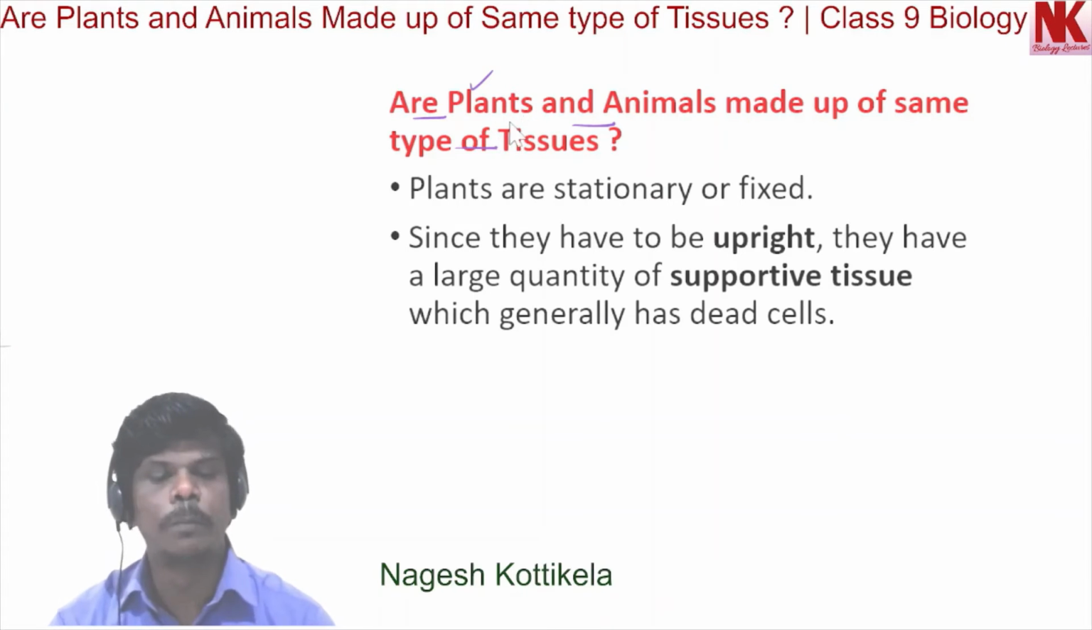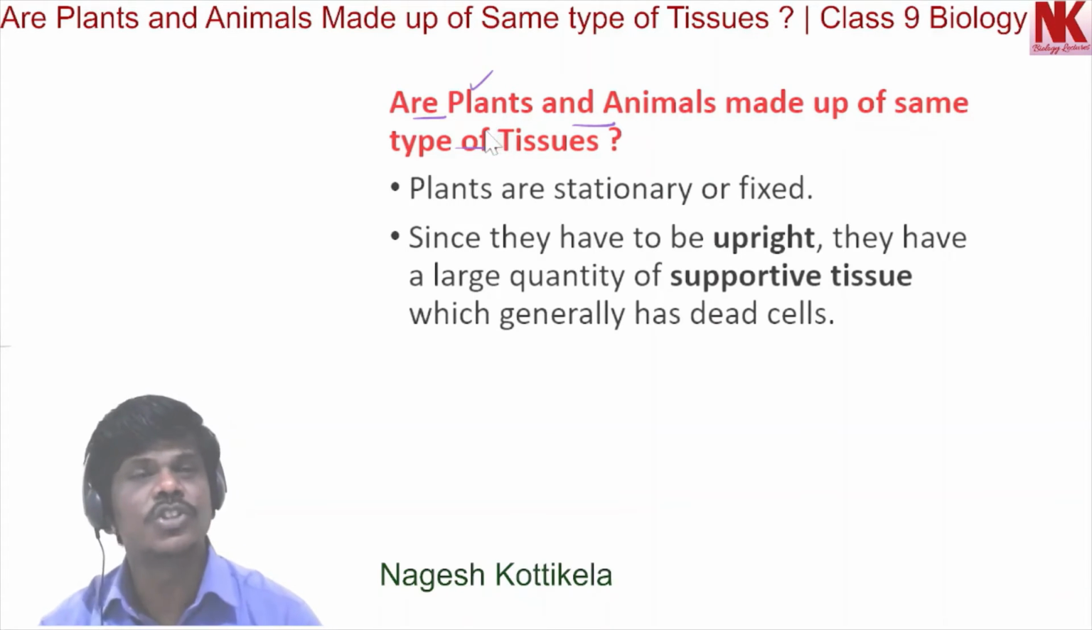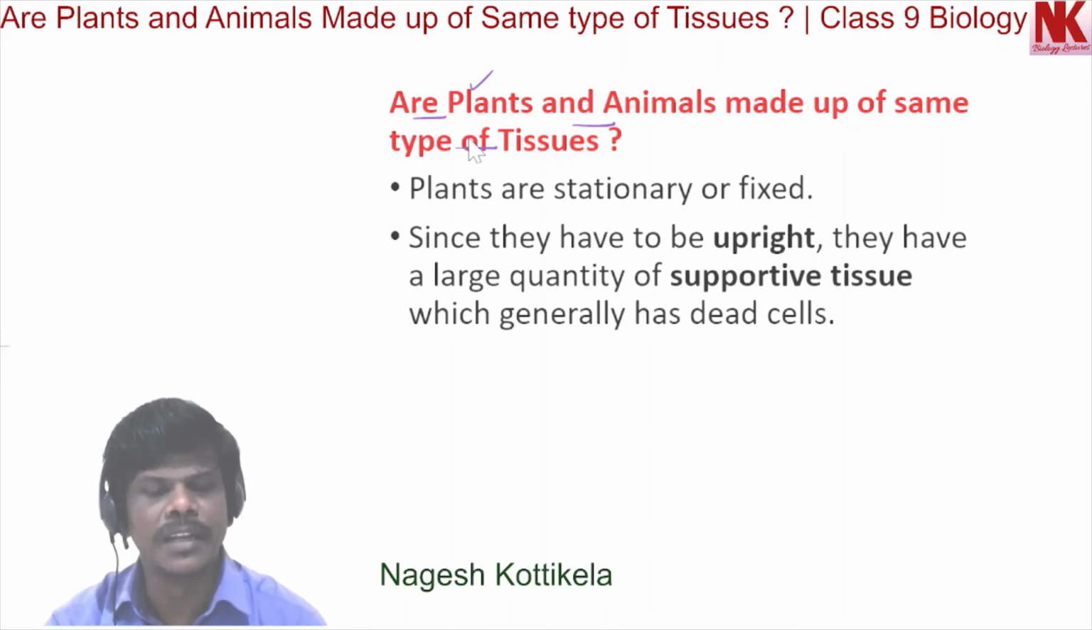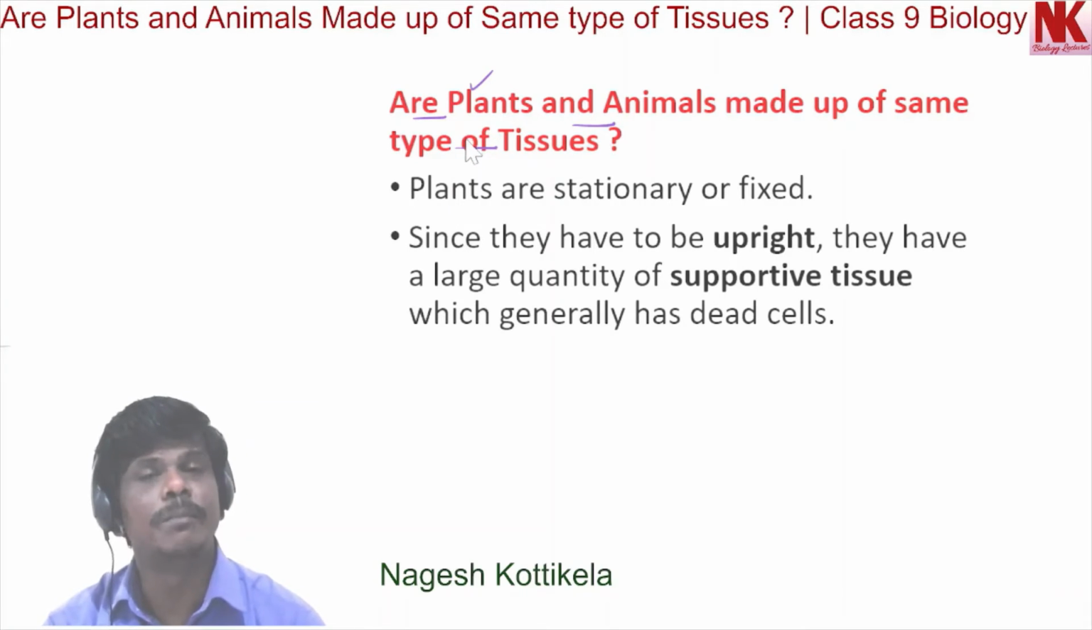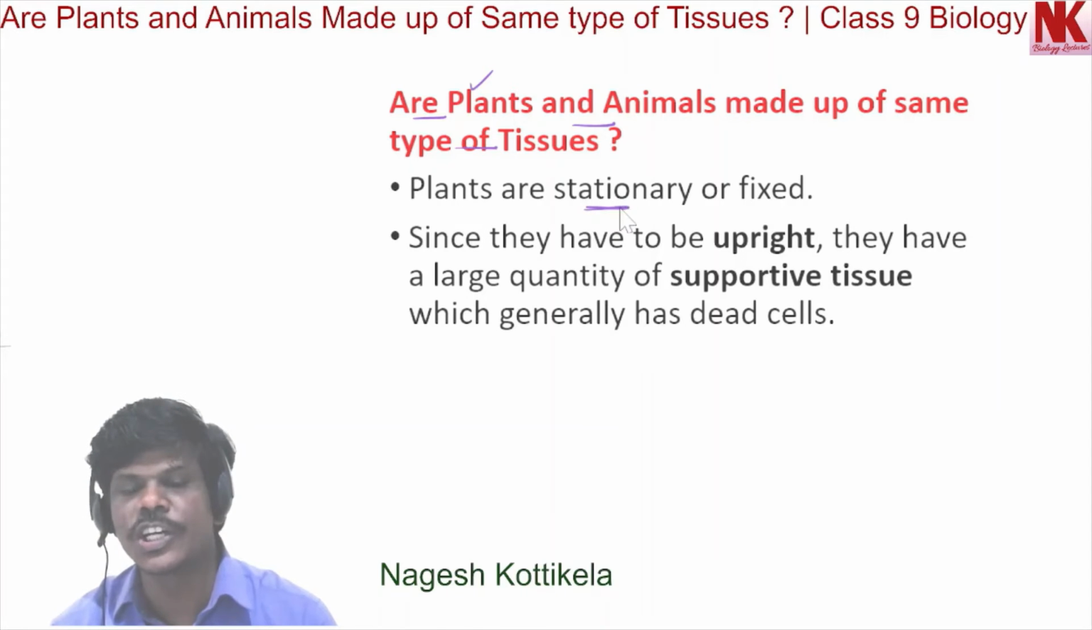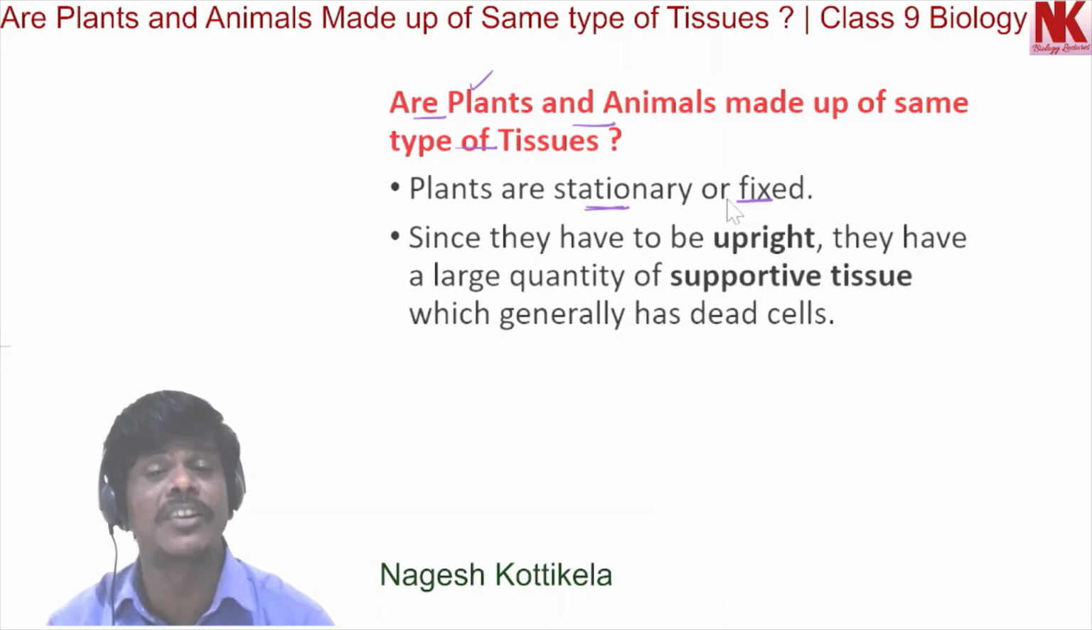Do plants and animals have the same structure? Do they both perform similar functions? There are noticeable differences between plants and animals. Let's discuss how they are different. Here, plants are stationary, or they are fixed at one particular place.